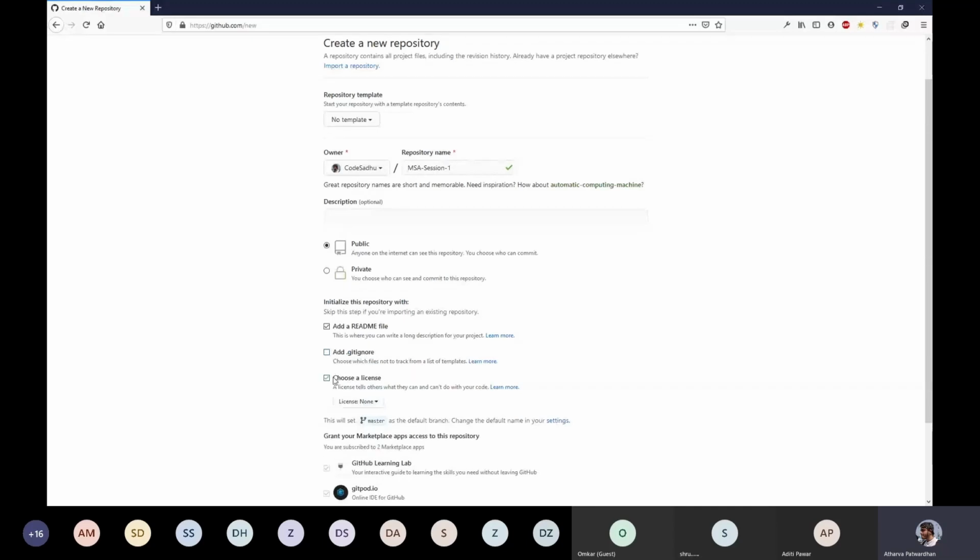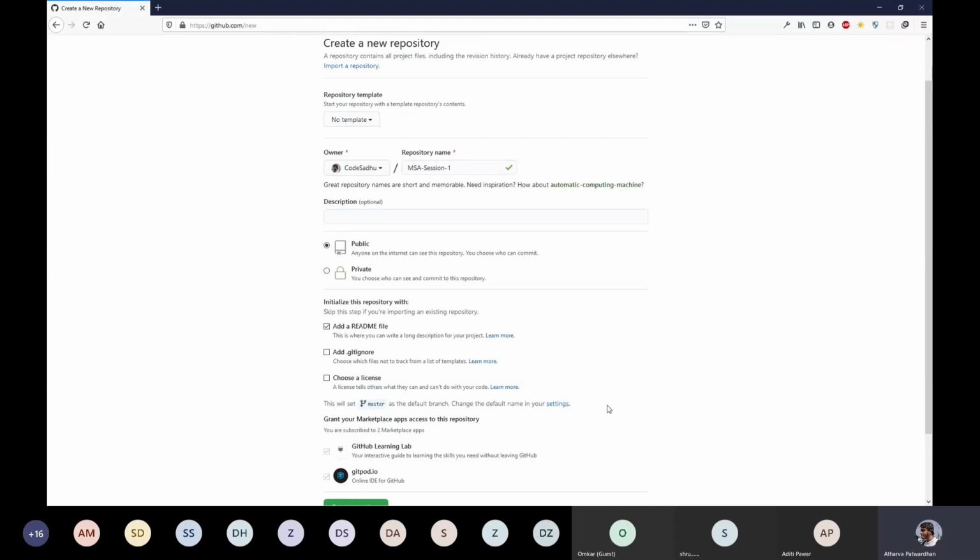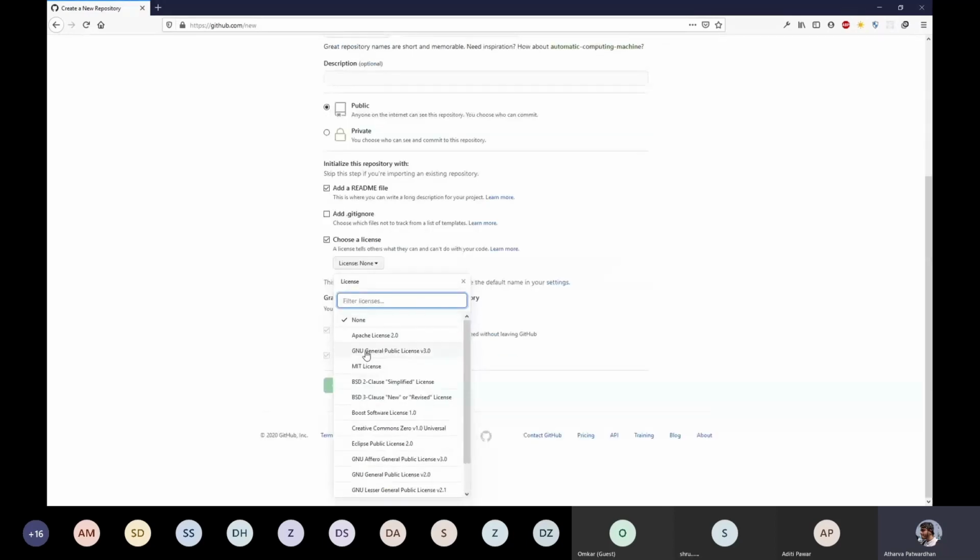Okay, the third option is choose a license. This option again comes when you are deciding whether to go with open source or proprietary. I think there are mostly open source licenses in here. If you want to make your project open source, the GNU General Public License version 3.0 and the MIT license are the most popular licenses right now for open source software.